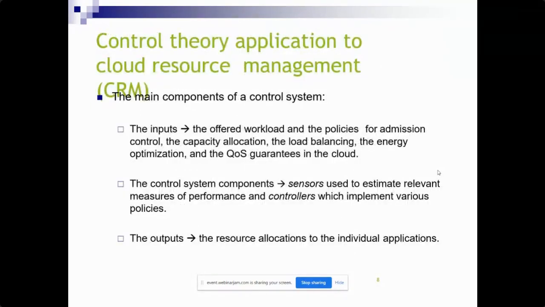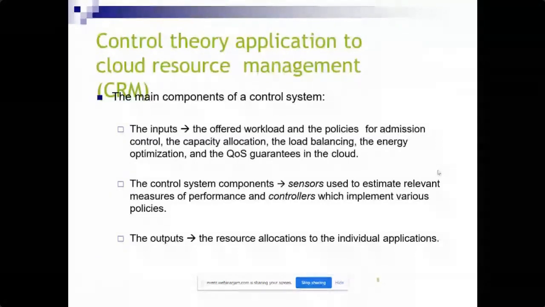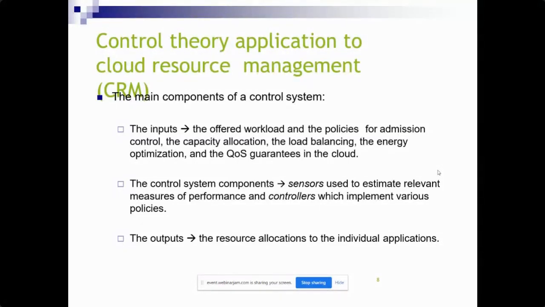So, control theory application to cloud resource management. The main components of this control system are inputs, control system components and outputs. The inputs are the offered workloads and policies for admission control, capacity allocation, load balancing, energy optimization, and QoS guarantees in the cloud.